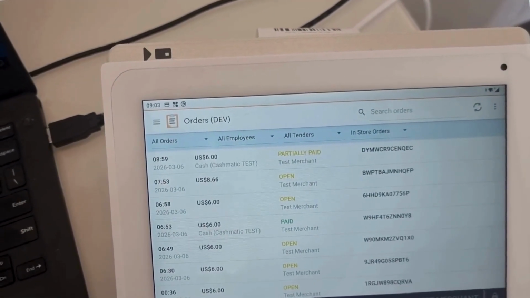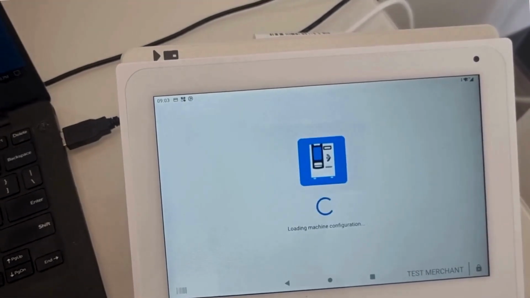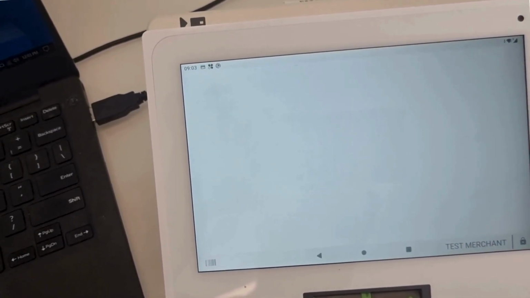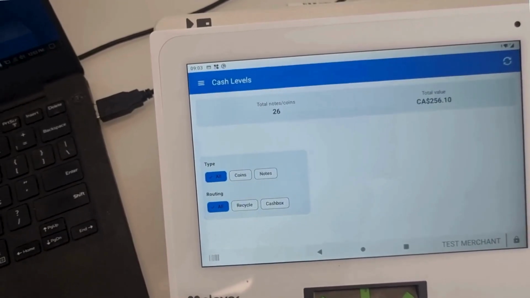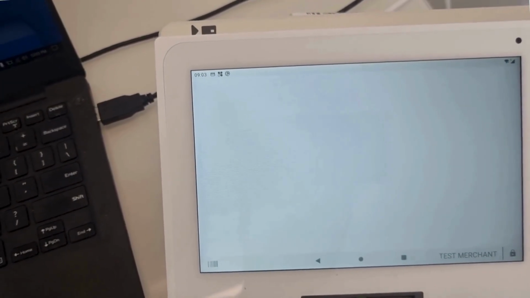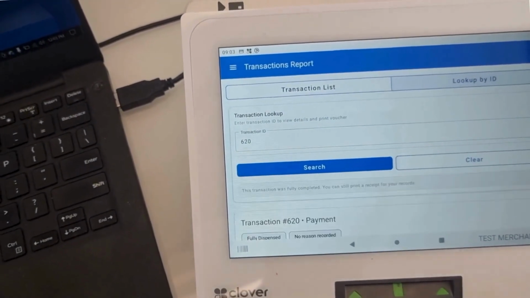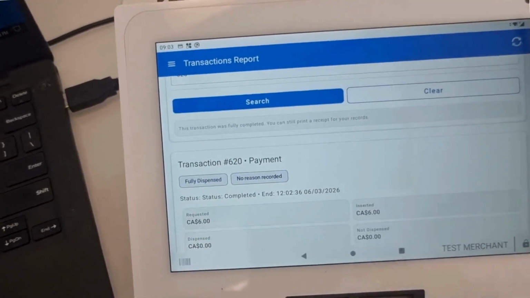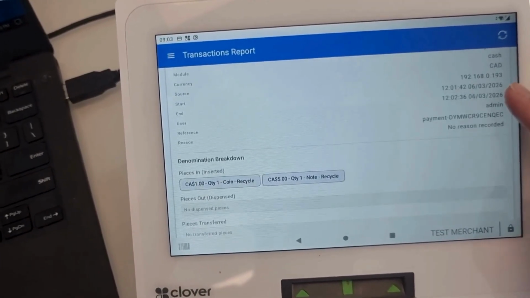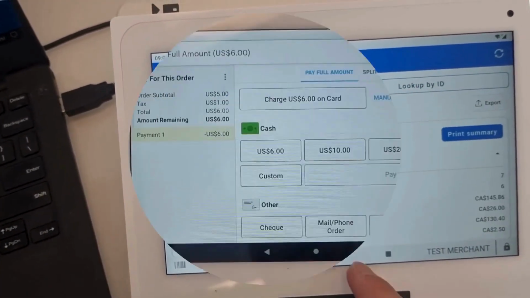Since Clover may not detect it during the interruption, make sure to adjust the transaction. If we go to orders, you will see the transaction is not registered as completed. Make sure to always confirm the transaction from our transactions report. In our app transaction reports, you can see the transaction in detail, accurately registered after the connection is back. So when the connection is back, you have to refresh to get the update from the device.